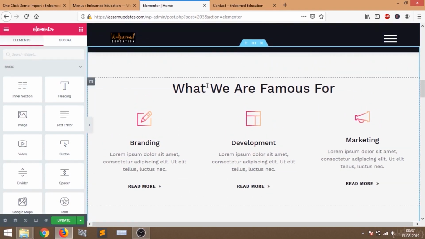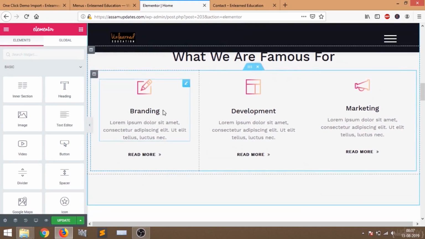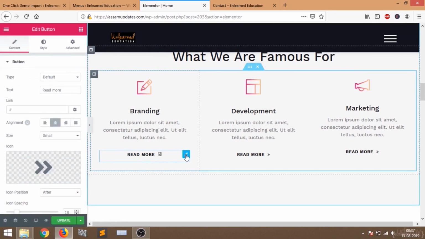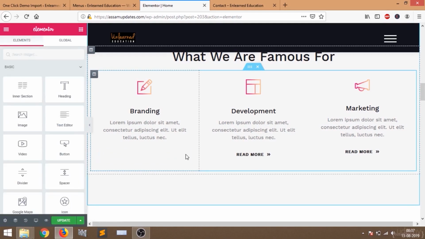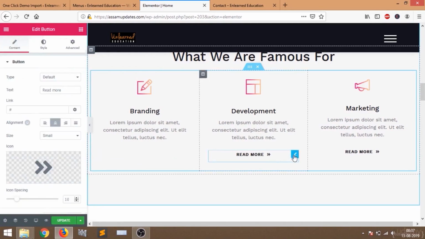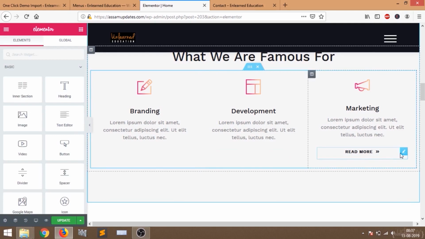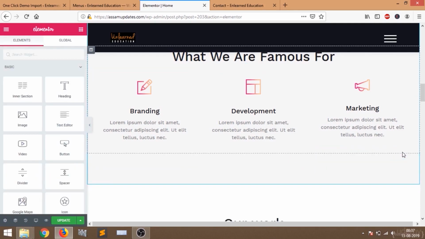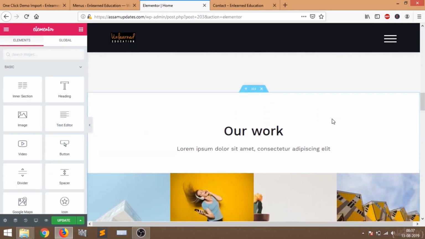Just this line, and then below all these things, I do not want all these read more buttons. So I am going to remove all of these one by one, just by selecting this edit button and clicking the delete key on my keyboard. Let's do it one by one. So I have removed the read more options.